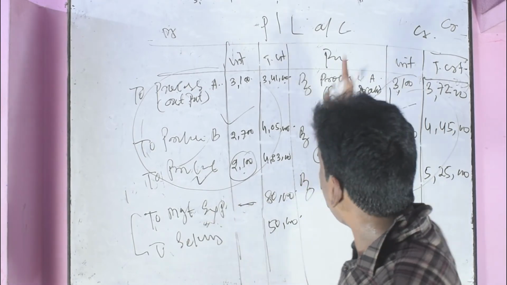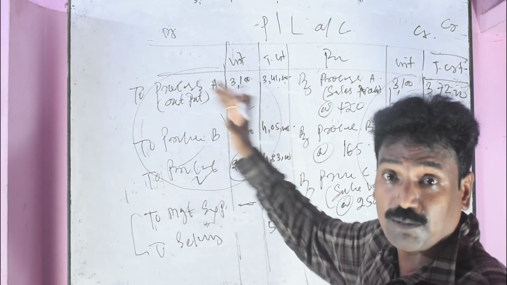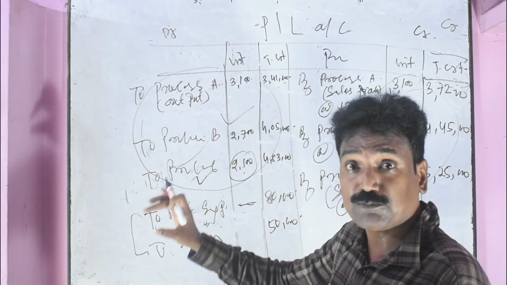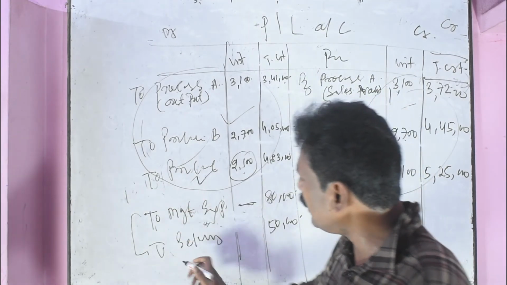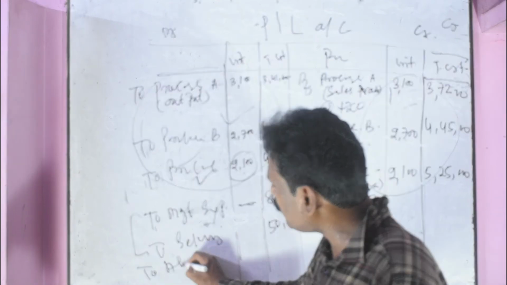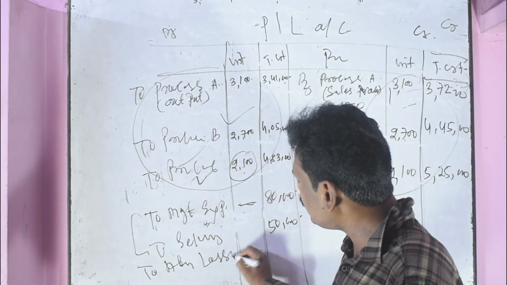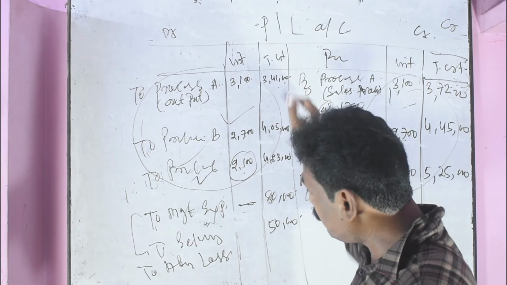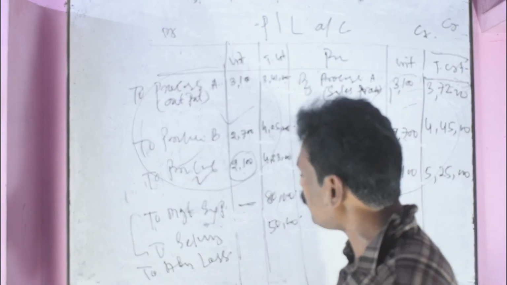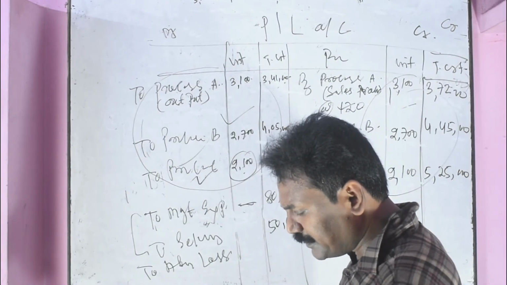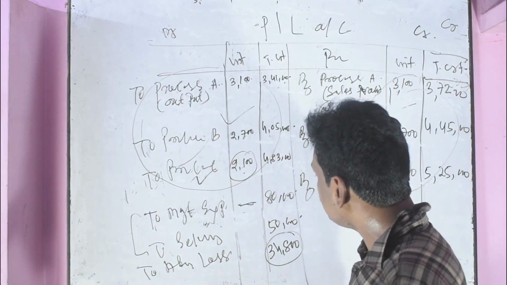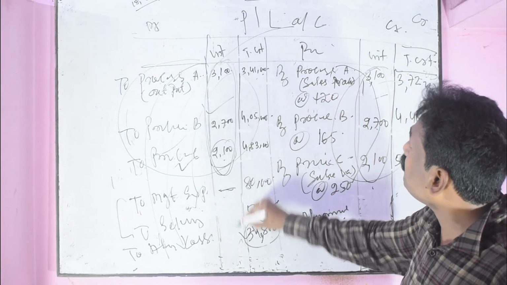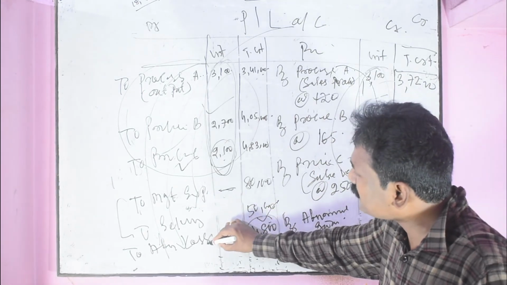And the balance of the abnormal loss account is transferred to P&L, as a net loss, that is 34,800, already calculated. It is shown on the debit side of the profit and loss account as an expense.